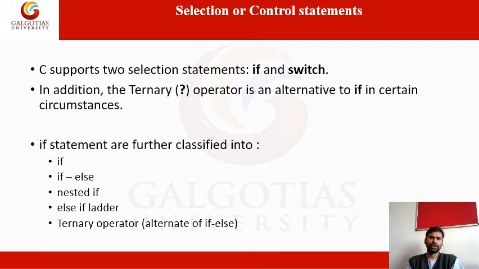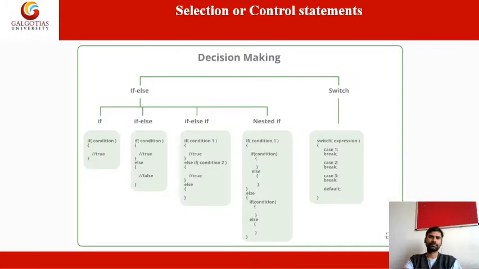The if statement is classified into simple if else, nested if, else if ladder, and ternary operator. The ternary operator is another form of the if else statement. What we do with an if else statement, we can do using the question mark symbol. This is called a ternary operator. So decision making is further classified into four categories: simple if else, if ladder, nested if, and switch case.